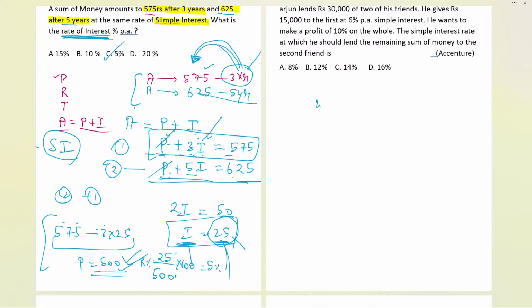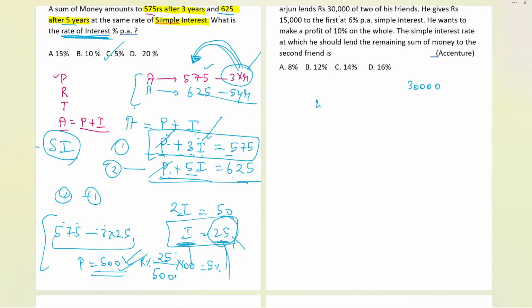Arjun lends 30,000 to two of his friends. He gives 15,000 to the first at 6% simple interest. Think about that, everybody. This is a very easy question and we all can do it. Profit is also connected to this, so the profit and loss percent question and the simple interest question are related together.